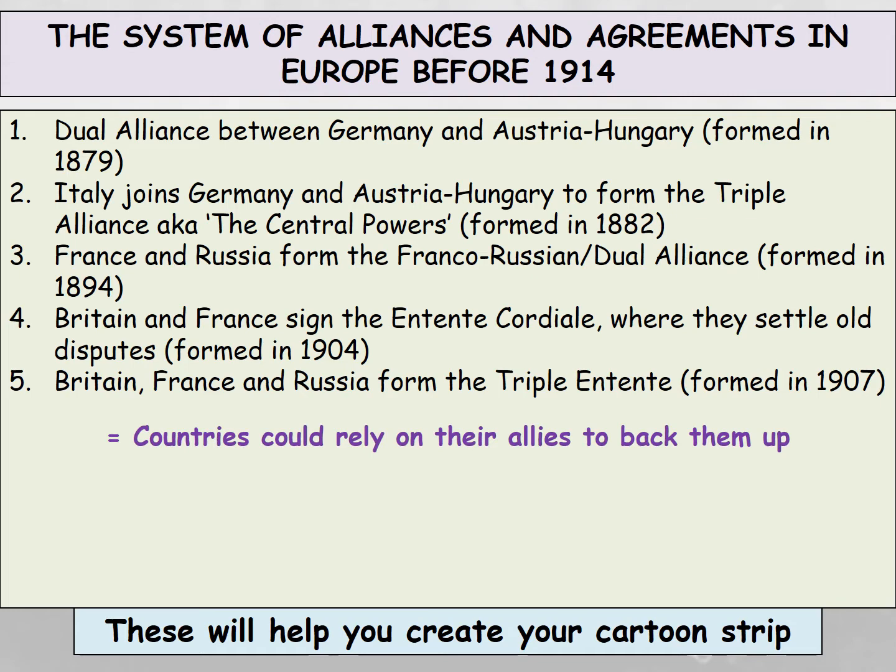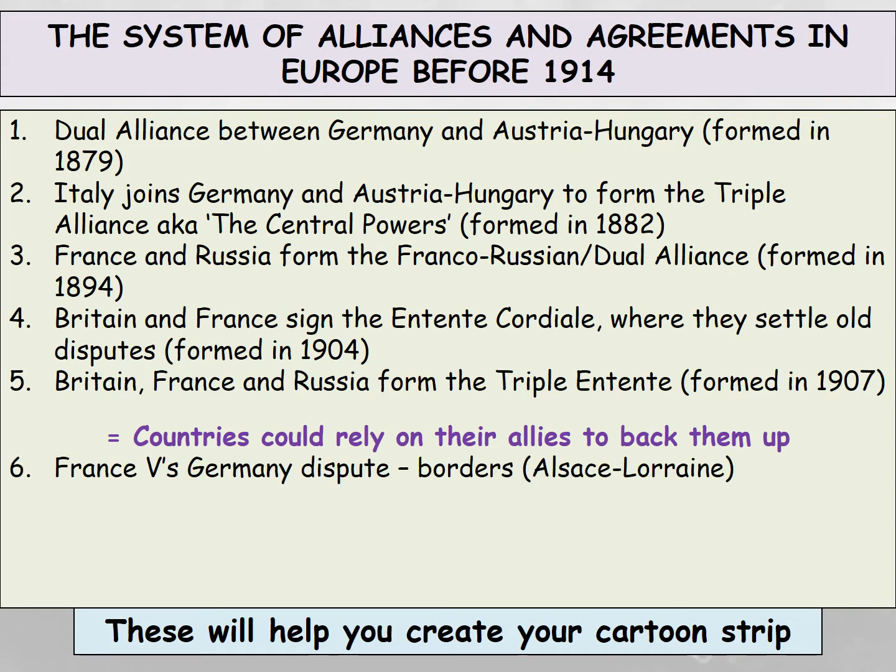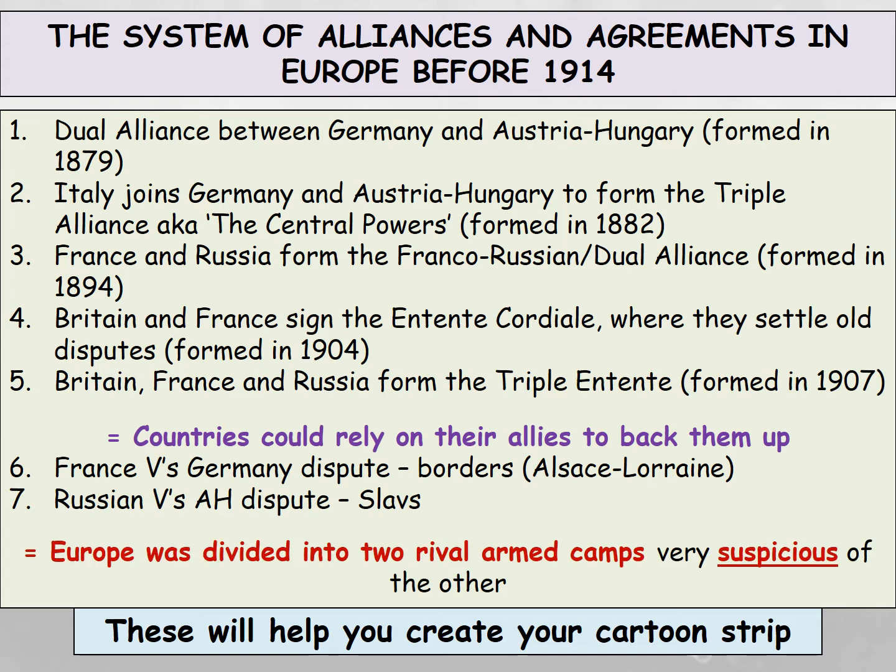So ultimately these countries could rely on their allies to back them up. France and Germany have a dispute over their borders, Alsace and Lorraine, and Russia and Austria-Hungary have a dispute over the population of the Slavic people. So ultimately Europe is divided into two rival armed camps, very suspicious of each other. This will help you, as I said, to create the first two boxes of your cartoon strip on the alliance system and how this causes war.